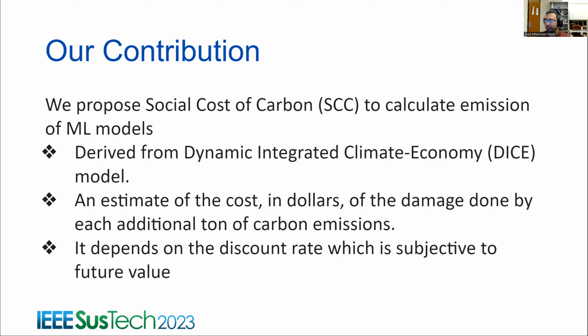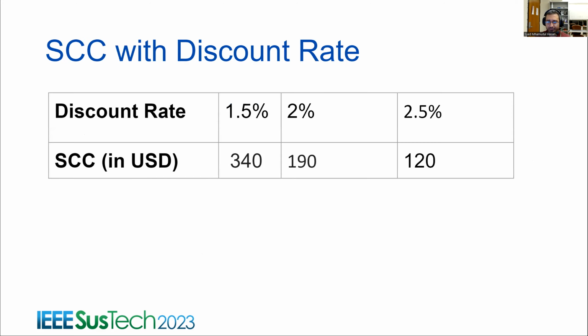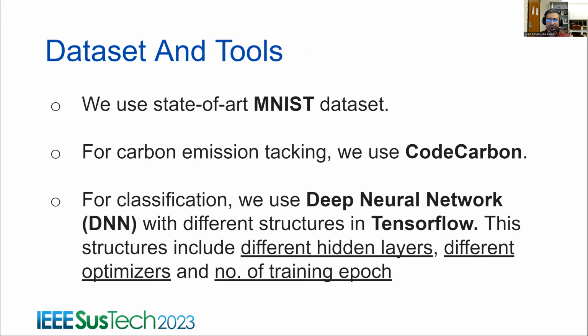Let's say the present value is lower. So based on the discount rate, let's say the discount rate is 1.5%, the evaluator puts more emphasis on present value than future value. So with the increase of discount rate, we can see a decrease of social cost of carbon in future.